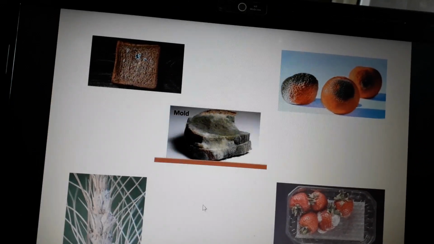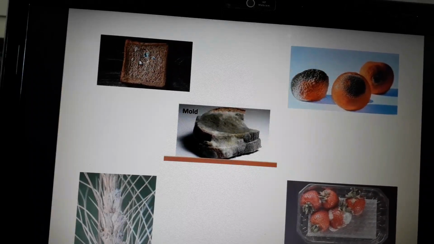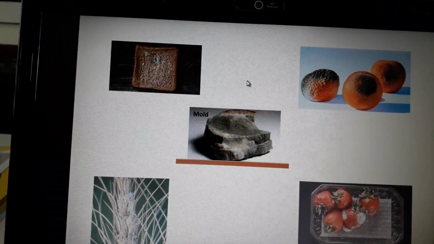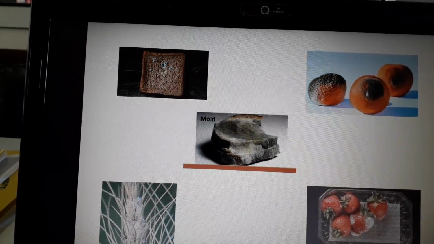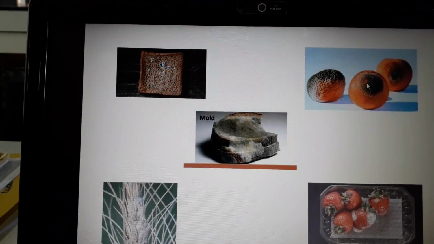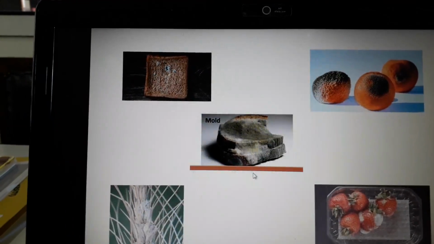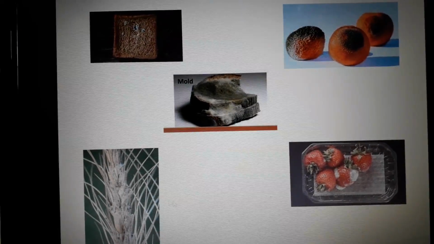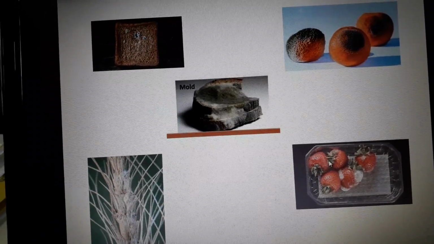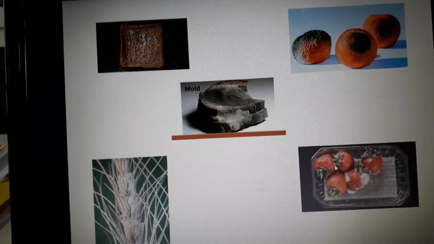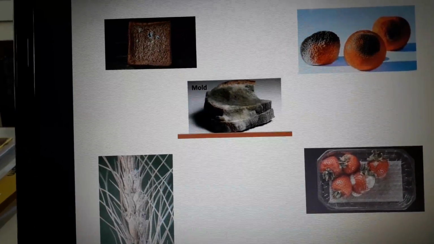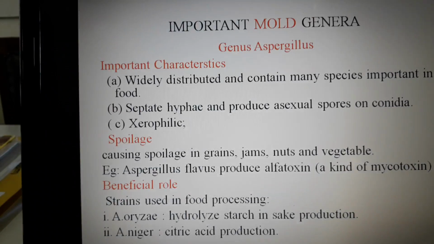These are the different foodstuffs on which you can see the presence of microorganisms. As you can see, this is a bread and it has this type of microflora. These are the different molds. As you have seen, the orange has this type of pigmentation or growth on the foodstuff. On the grains also, in the field, you can see this type of microorganism, and on a citrus fruit, or a fruit which has a high concentration of water in it, there is also growth of molds.